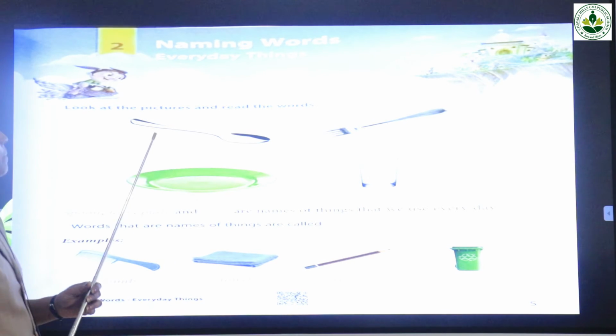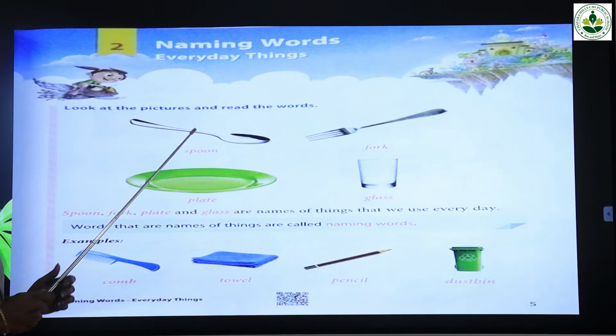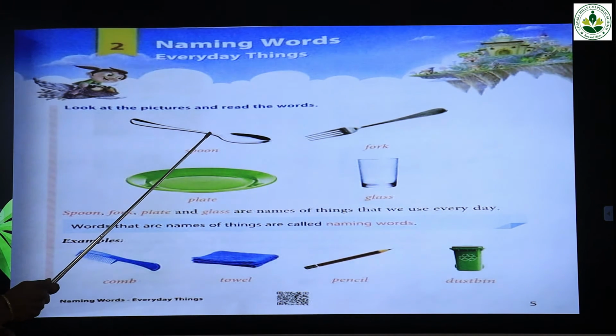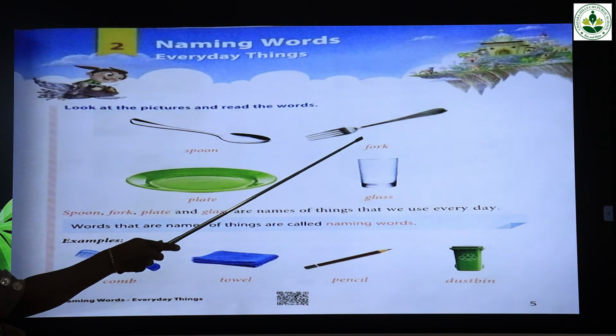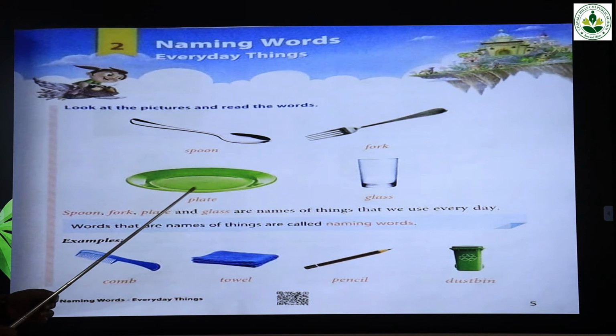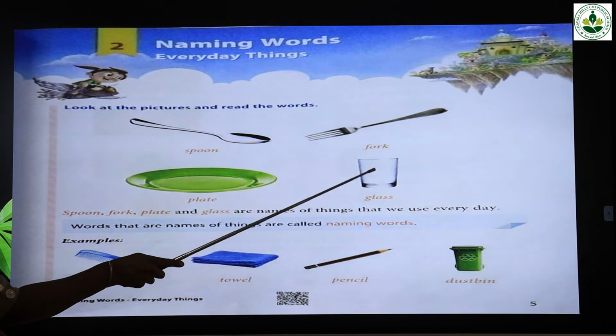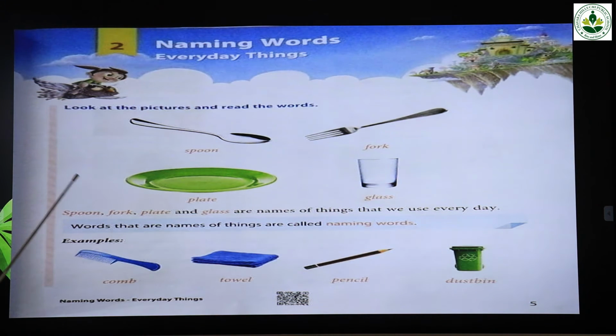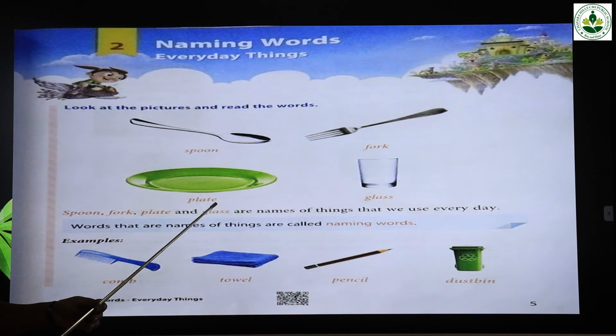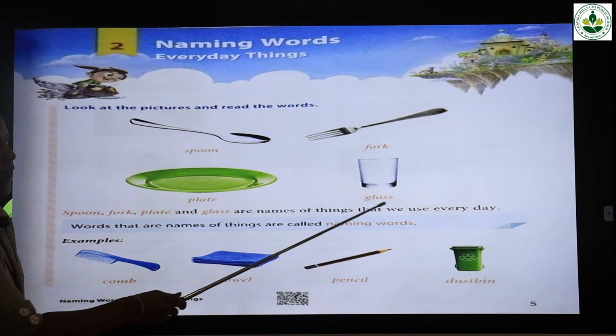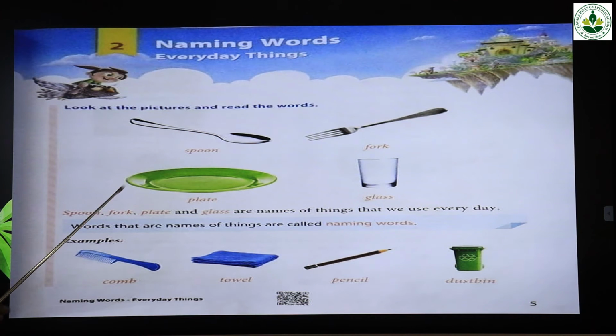Listen, look here. What is this? This is a spoon. This one, this is a fork. What is this? This is a plate. What is this? This is a glass. Then spoon, fork, plate and glass are names of things that we use every day, isn't it? Spoon, fork, plate and glass.